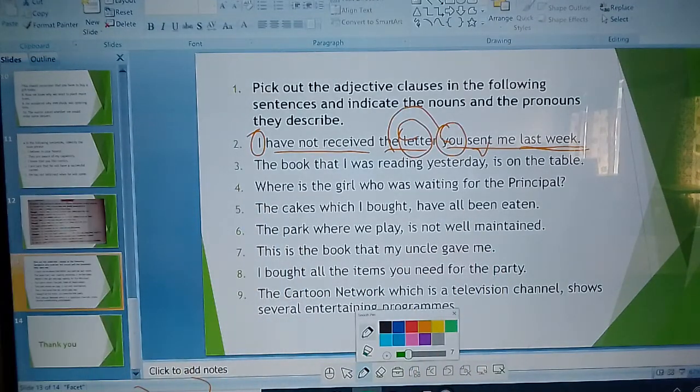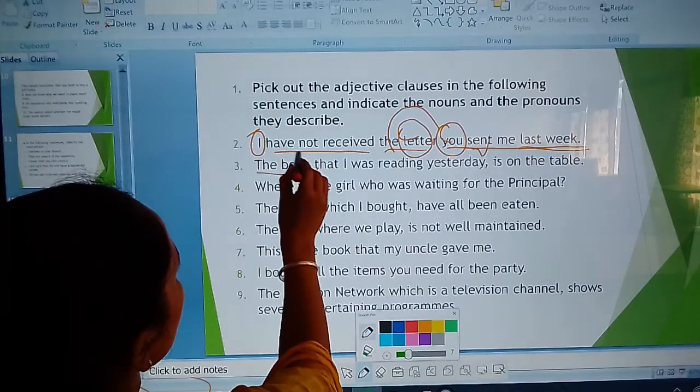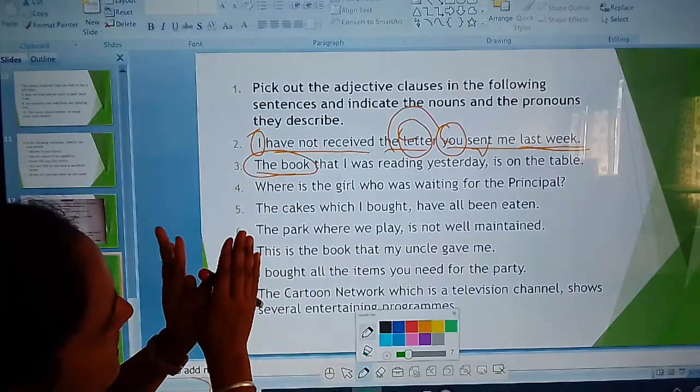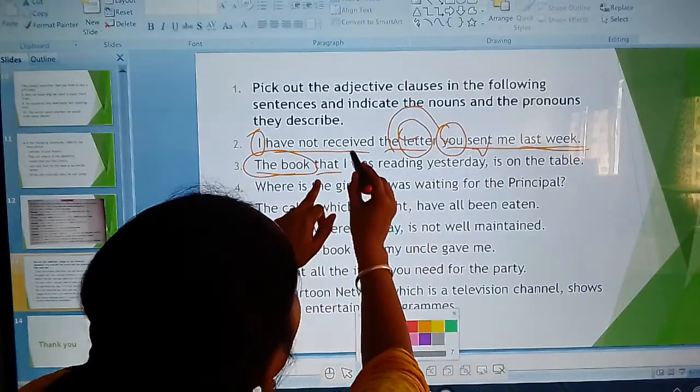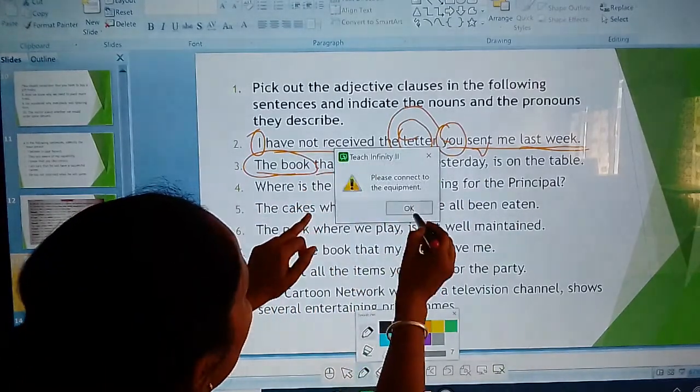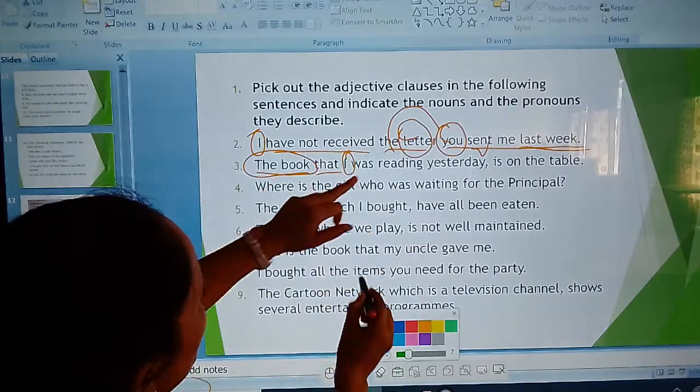Okay. The book that I was reading yesterday is on the table. It's very simple. Which is your adjective clause in this sentence? The book that I was reading yesterday is on the table. Beta, where do you use the relative pronoun? That. Okay. Here the book is the subject. That I was reading yesterday. Here it describes the book. किसके बारे में बात कर रही है?